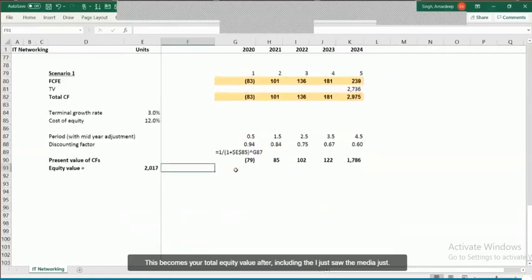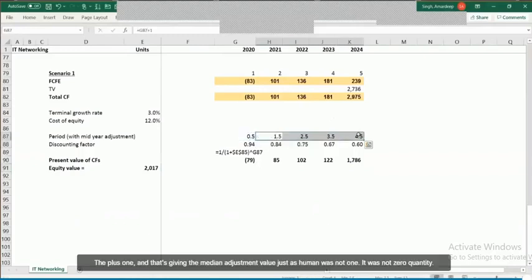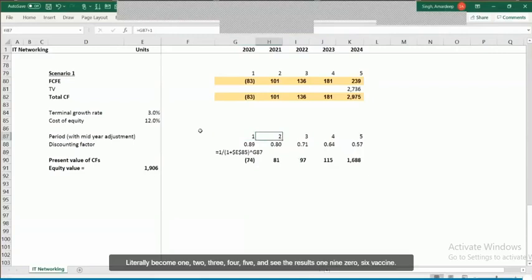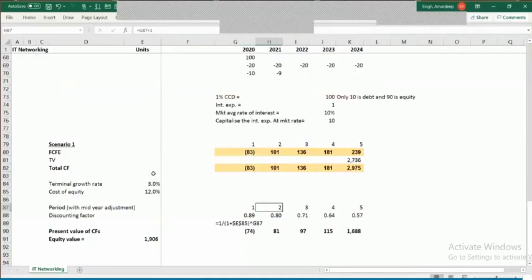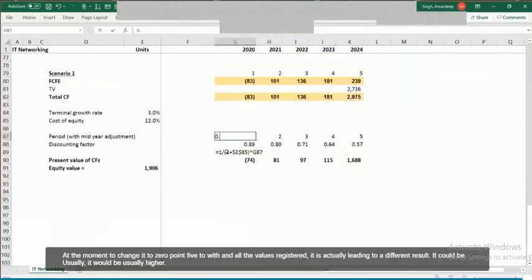All right. So this is how the mid-year adjustment is going to come into picture, that it changes the period. And in case this was not taken like this, like what I've done right now, I've taken the previous year plus 1, and that's giving me the mid-year adjustment value. Just assume it was not 0.5, it was 1. Then it will become 1, 2, 3, 4, 5, and see the result 1906. But the moment you change it to 0.5 and all the values are adjusted, the mid-year adjustment is actually leading to a different result.